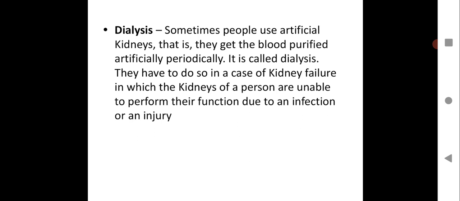So in such cases where the kidney fails to perform, an artificial kidney is used in the hospital, and periodically it will help in purifying the blood. That process is called dialysis, and the method employed is called an artificial kidney. So please take down these points.